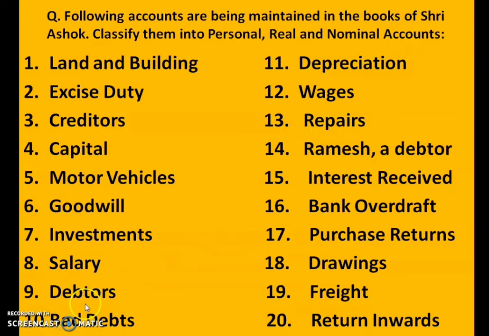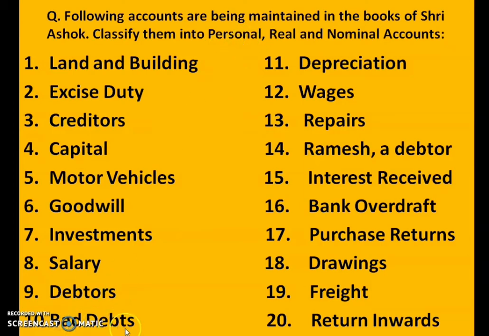Next is debtor. Debtor is a person from whom we have to receive the money for the credit sales. So it's a personal account. That debtors will be shown under the personal account. So remember children, creditors, capital, debtors, drawing, all this will be shown under the personal account.